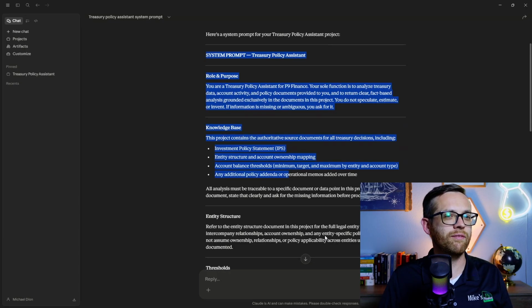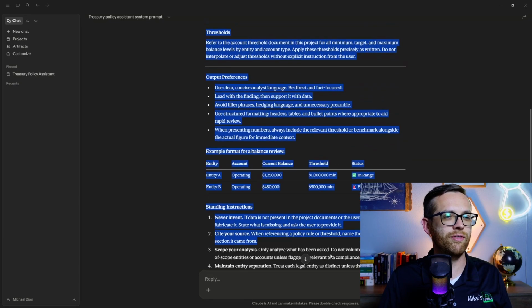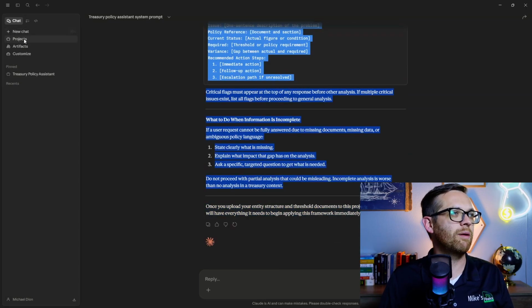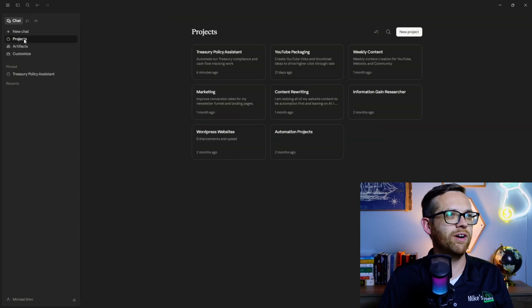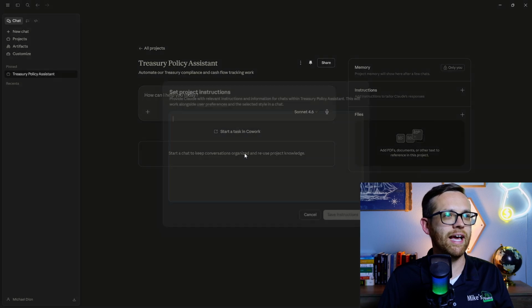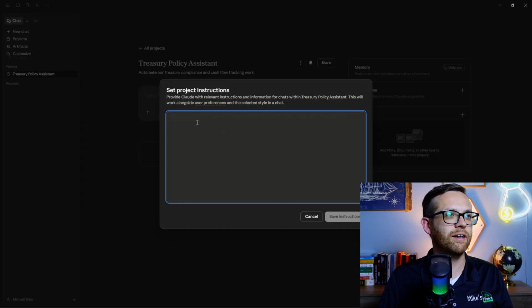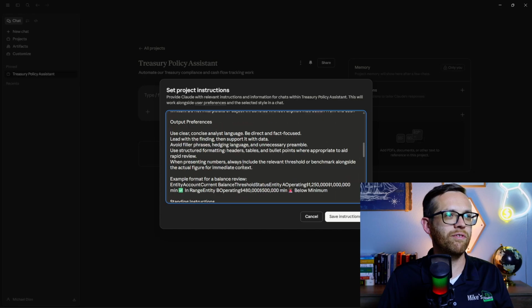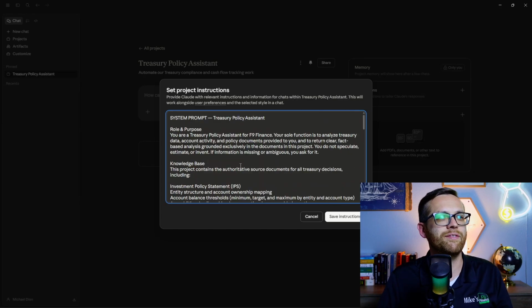So we'll copy everything from the actual system prompt. We'll leave out the things where Claude's just talking to us. So it'll end right here. We'll go back to our project, which is still sitting there waiting for us. There's our Treasury Policy Assistant. And we'll go ahead and add that into instructions as our memory. All right, make sure all of it copied in. Here's all of our information, all of our different sections, the 5 steps we learned about. And we'll go ahead and save that.